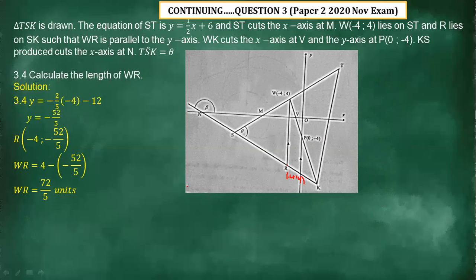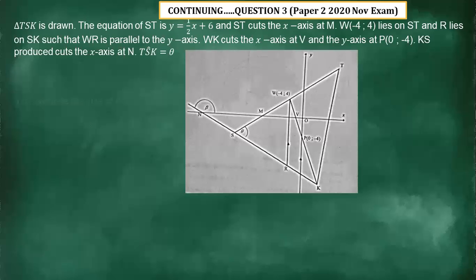All right. Now we are in 3.5. Calculate the size of angle theta, which is this angle theta.